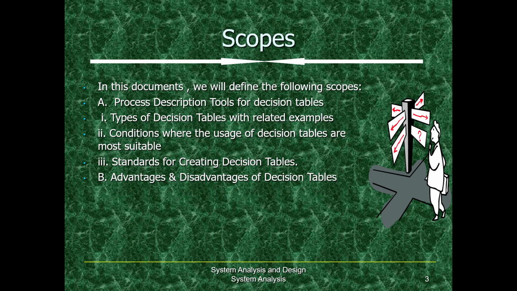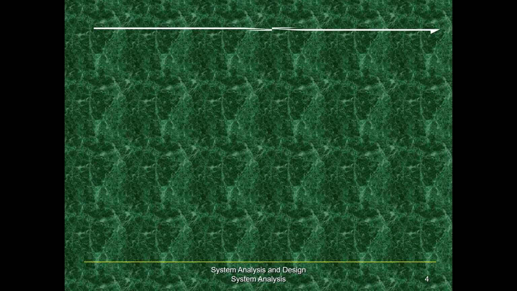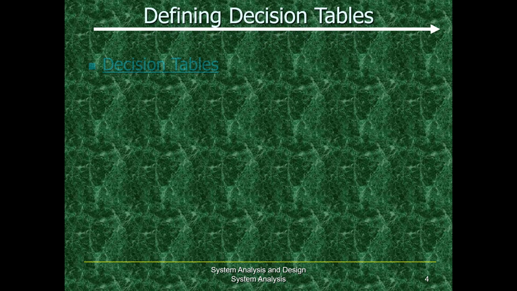We will discuss the advantages and disadvantages of decision tables. We will dive deeper by looking at some real-world examples. We will see how good we are in our problem solving skills as far as decision tables are concerned. We will look at one problem solving example. Based on our study, we will use our analytical mind to ask questions. So that's how we designed our scopes. Next, what we will see is the processes within the table.